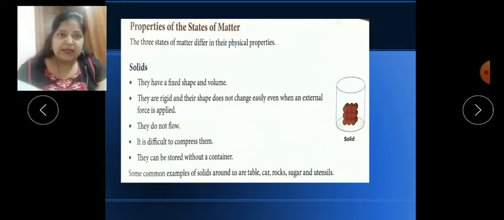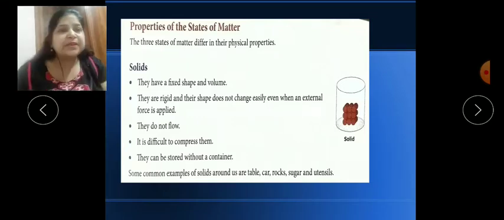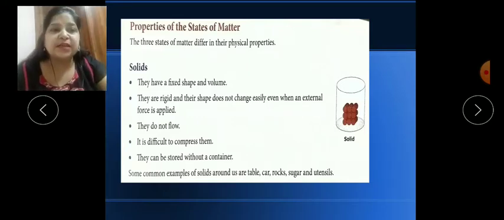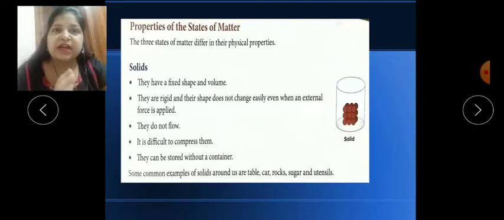Few examples are given in the last line. You can say table, car, rock, sugar, utensils. We are using so many things in our day-to-day life that are made up of the solid state of matter.